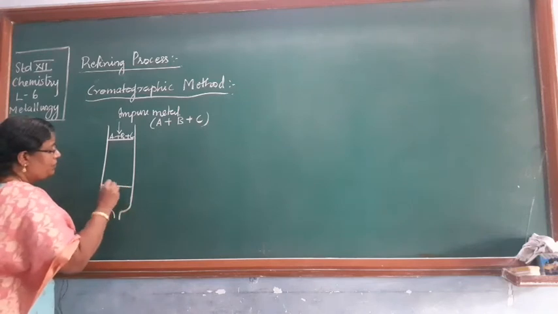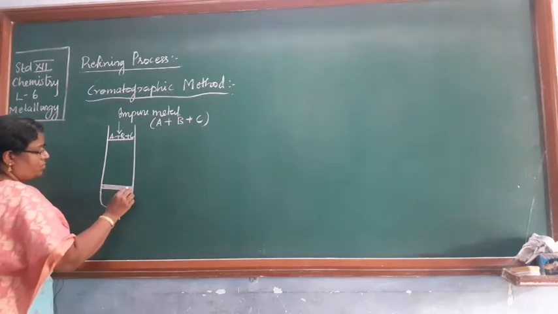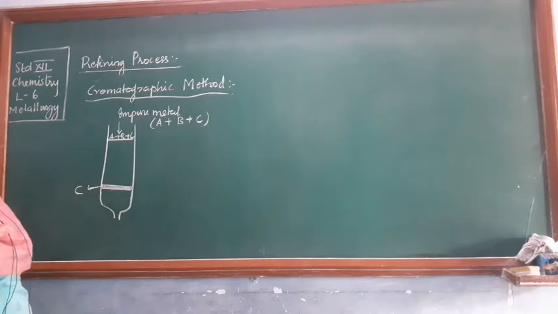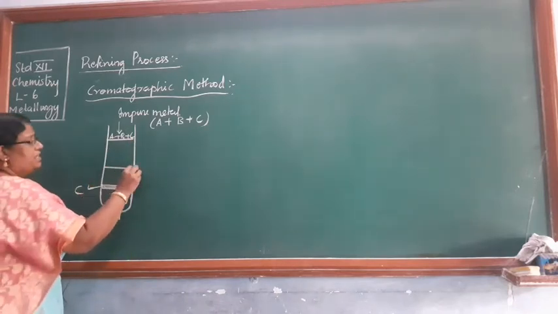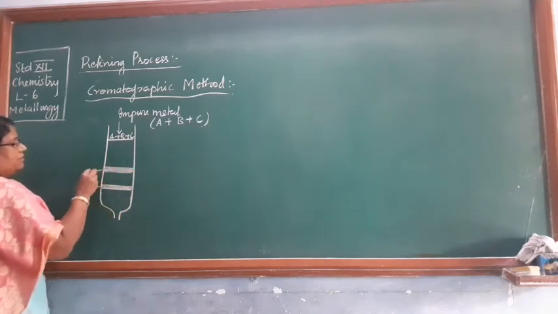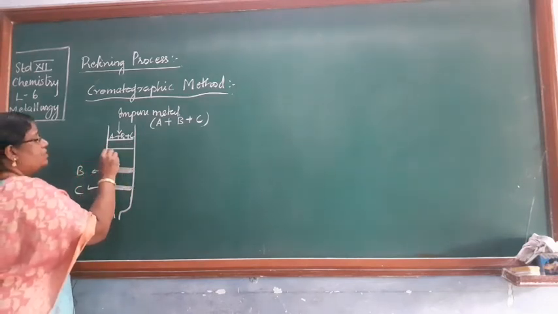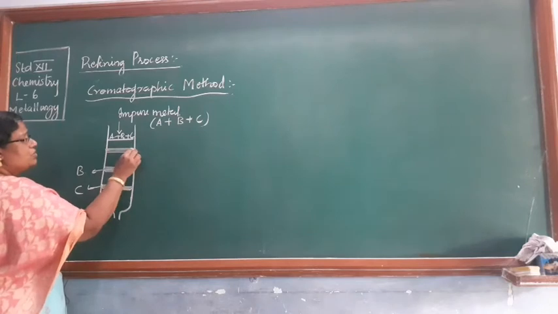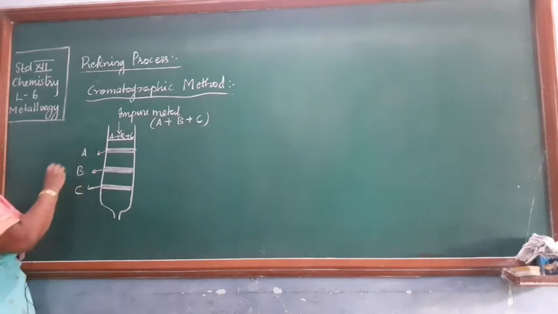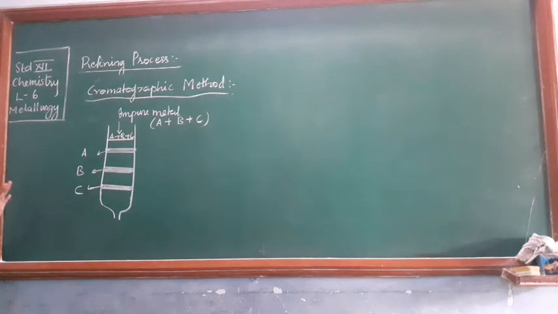So it will flow the fastest and suppose it is getting collected at this region, where all of the C gets adsorbed. So here you have C adsorbed, separated. B, which is moderately adsorbed, means here you will find that there is adsorption of the B component taking place. And A, which is very strongly adsorbed, you will obtain here, because its adsorption property is very strong. So here you will have A being adsorbed. So all these three different components are separated out, isn't it?